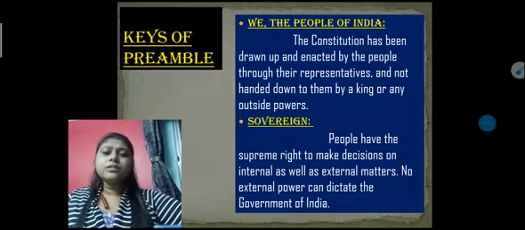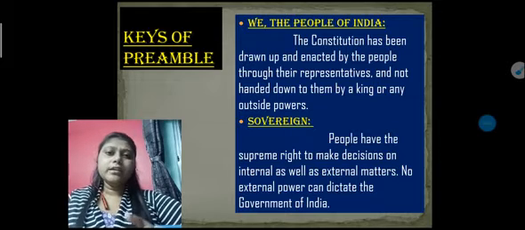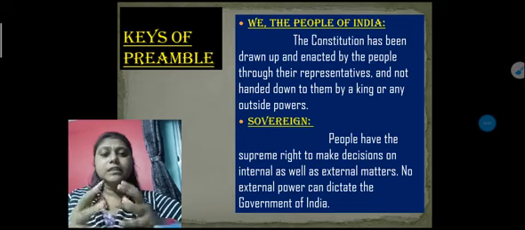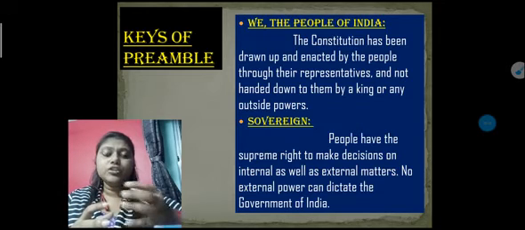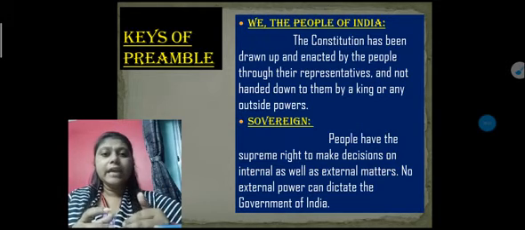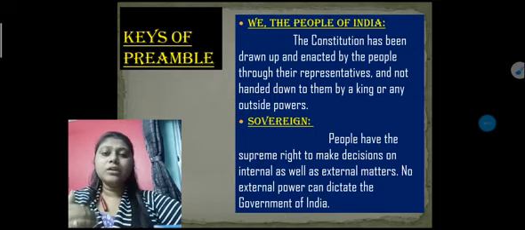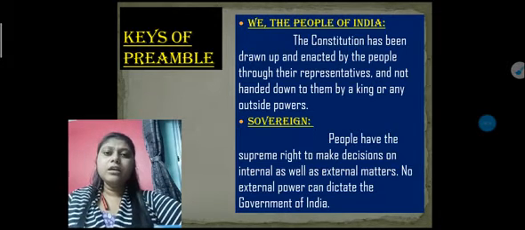Now suppose there is another situation. You all know that nowadays a problem has arisen with China on the border of Ladakh. It is an external matter. It is not about any particular Ladakh matter or any particular state's matter, but a matter of another country.